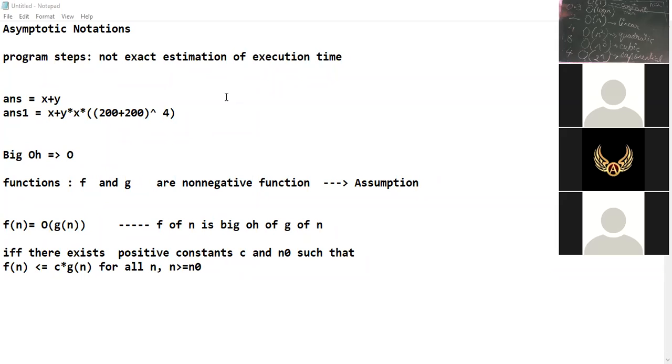Later on, we'll see how to relate this and denote a program's time complexity with such notations. We will see it, but we are going step by step. So logarithmic time complexity denoted in big O notation will be faster than other time complexities. Yes, this is logarithmic. It will require minimum time to execute.